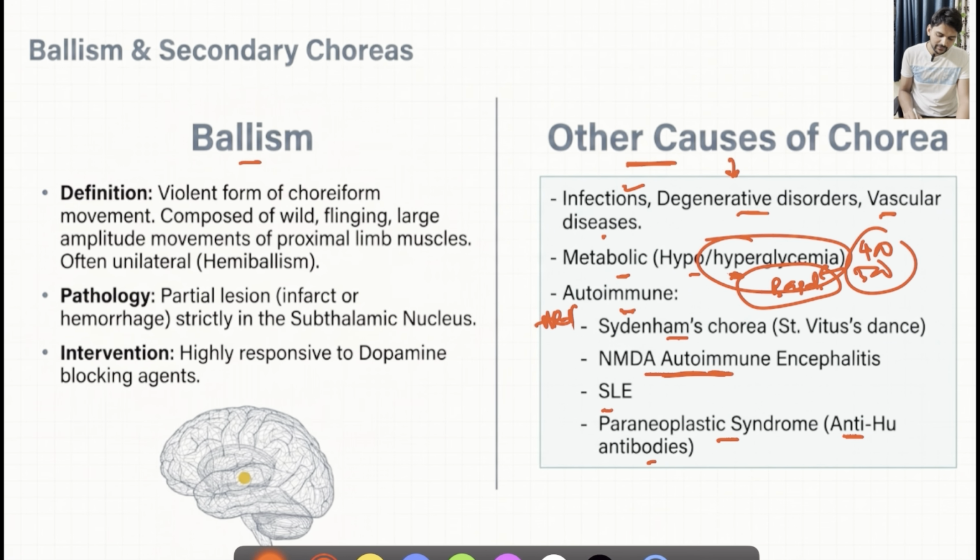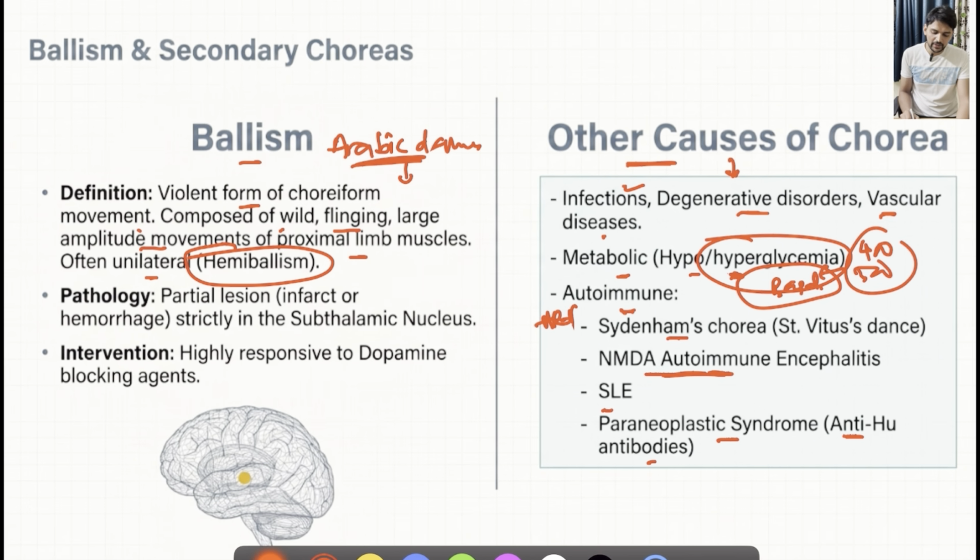When it comes to ballism, the definition is a violent form of choreiform movements composed of wild, flinging, large amplitude movements of proximal limb muscles, and usually it will be unilateral. That's why often we call it hemiballismus. As mentioned initially, these are like an Arabic dance. Sudden flinging movements of the proximal segments of the limbs can be seen.